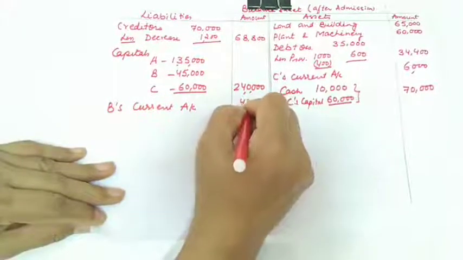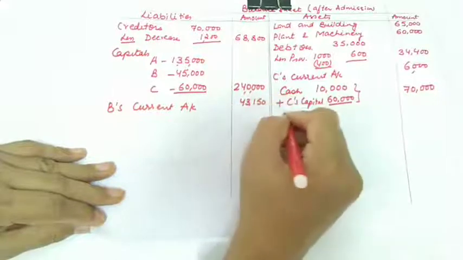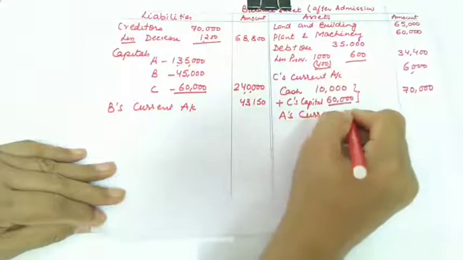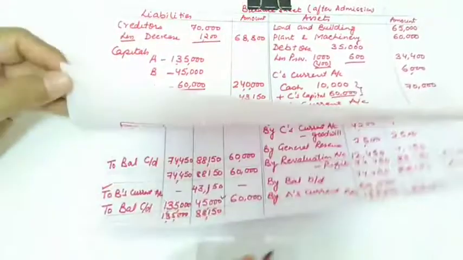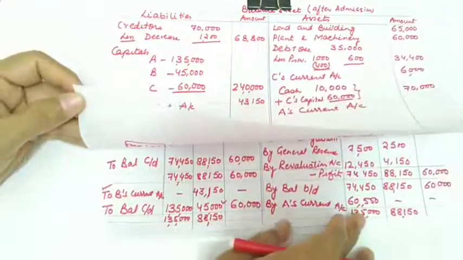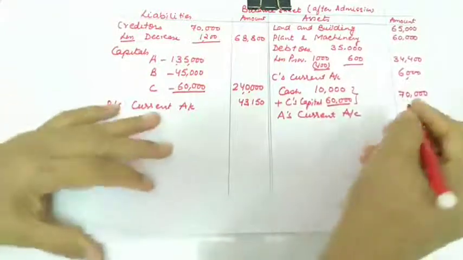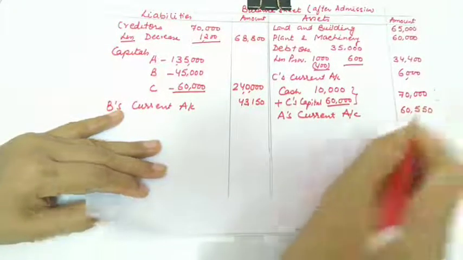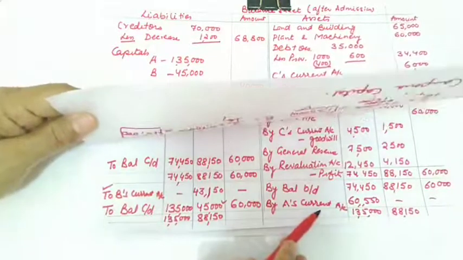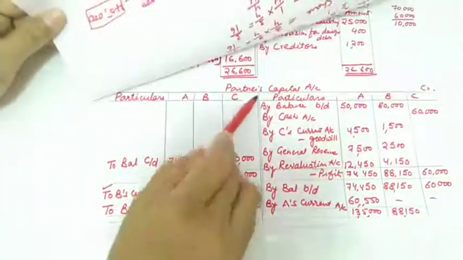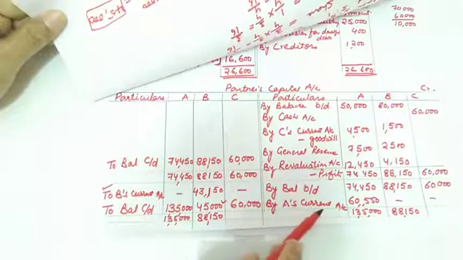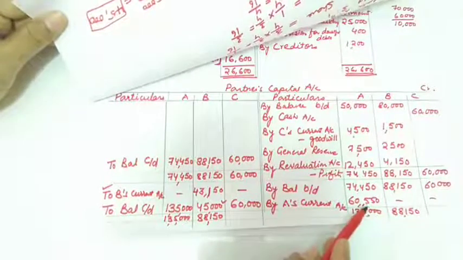So B's current account will be written here as 43,150 and A's current account will be written here. It will be 60,550. And what is the journal entry? If you are required to make a journal entry for this will be A's current account debit to A's capital account.